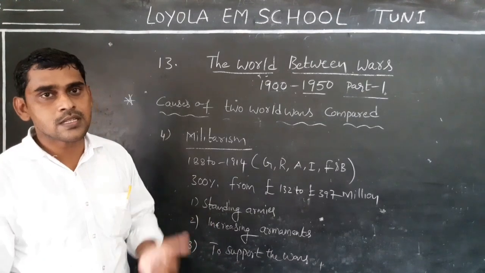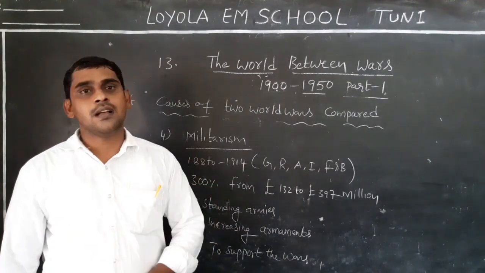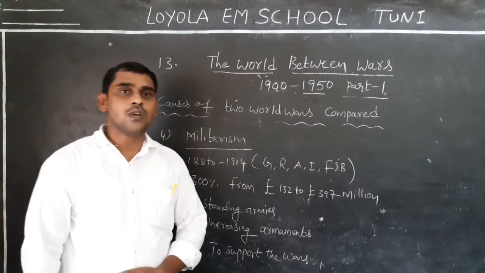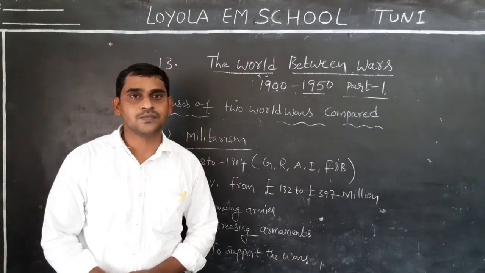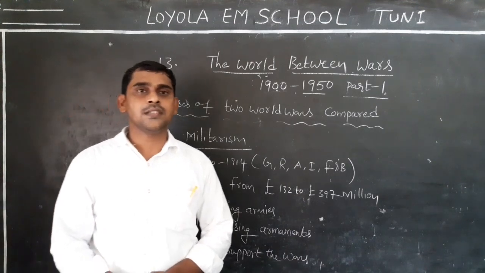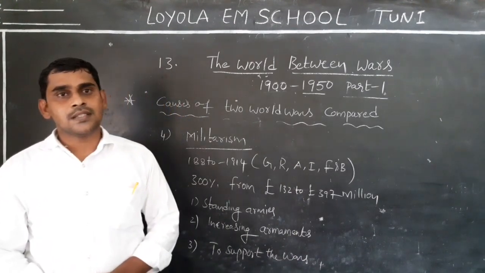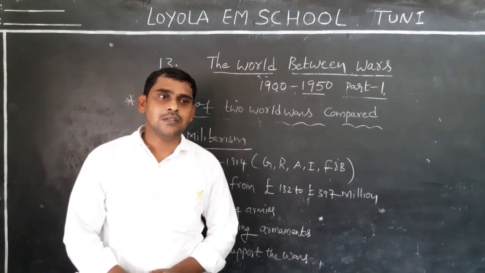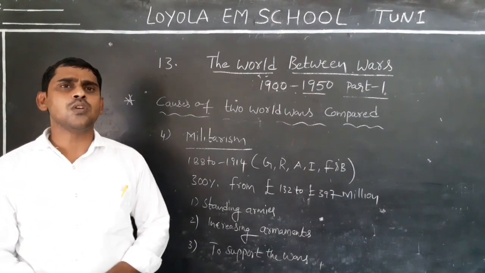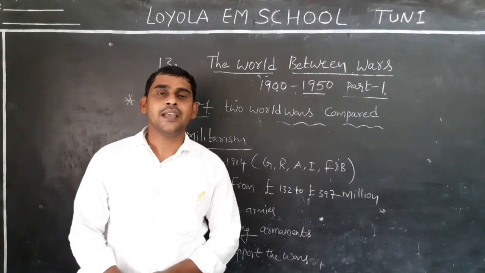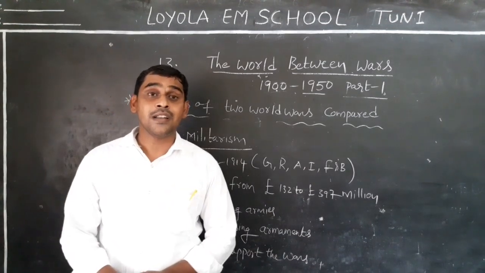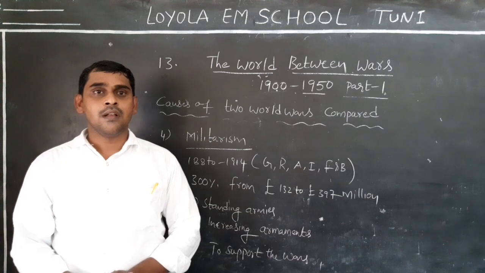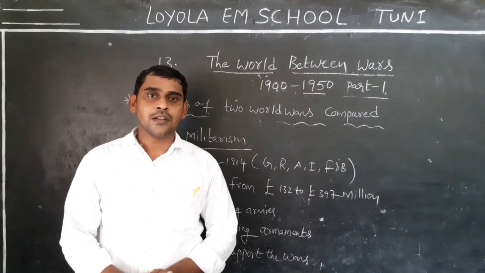So these are the causes. First one, aggressive nationalism. Second one is imperialism. Third one is the secret alliances, and fourth one is militarism. The immediate provocations of the world wars and the causes of the world wars are the two questions, and they are very, very important essay questions. So, all students, once again, you should read about this in the textbook. Let's stop here. I will continue next class.